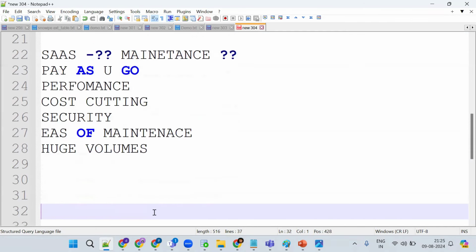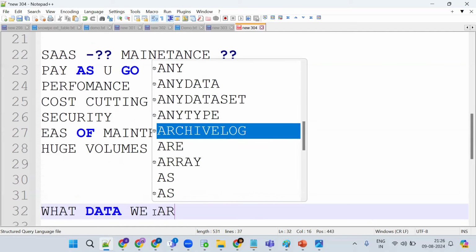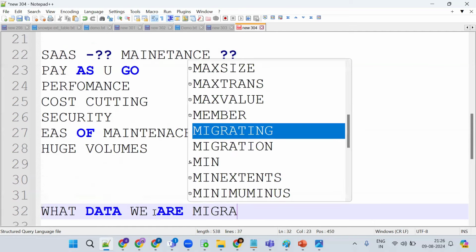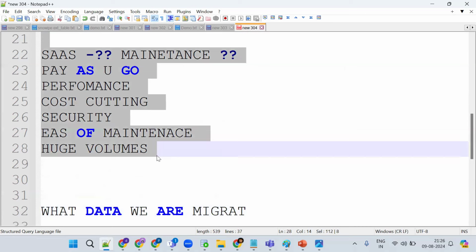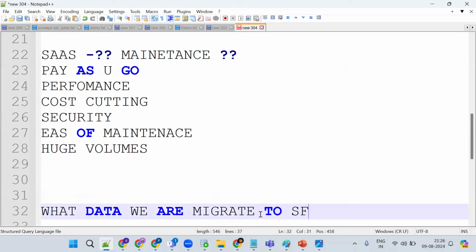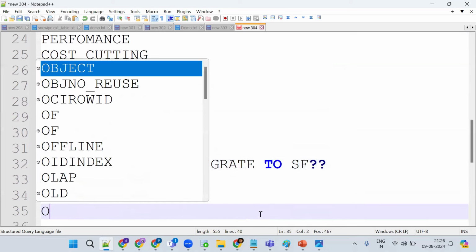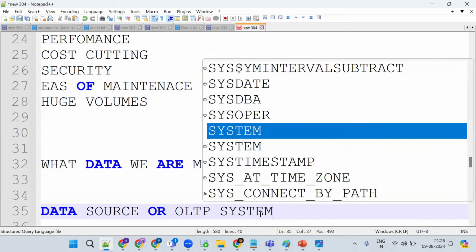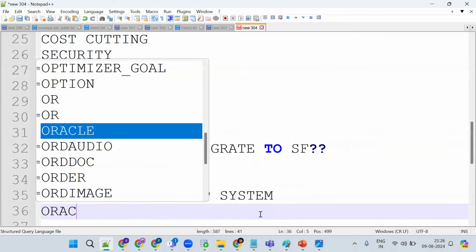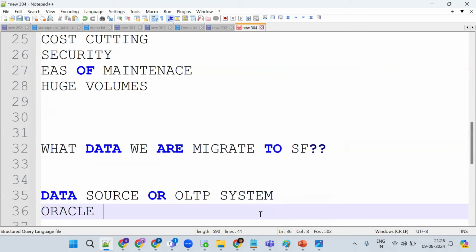Next question is, what data are we migrating? What data are we trying to migrate to Snowflake? This is important. For example, my data source, the OLTP system, is Oracle. See, this is important. Now the question is, what exactly are we migrating to Snowflake? Tell me, what exactly are we trying to migrate?